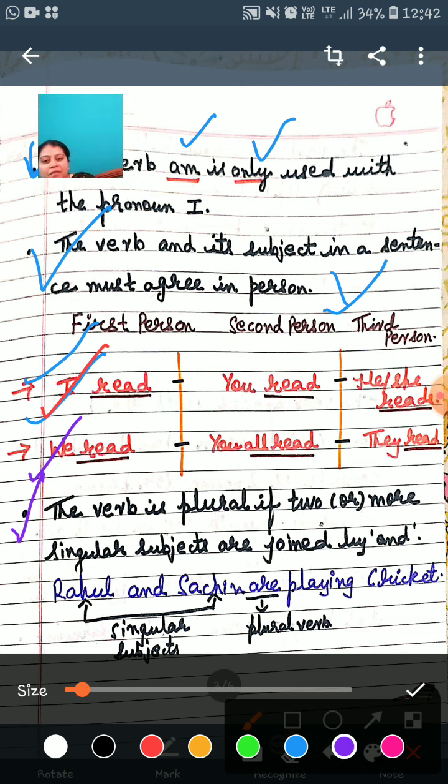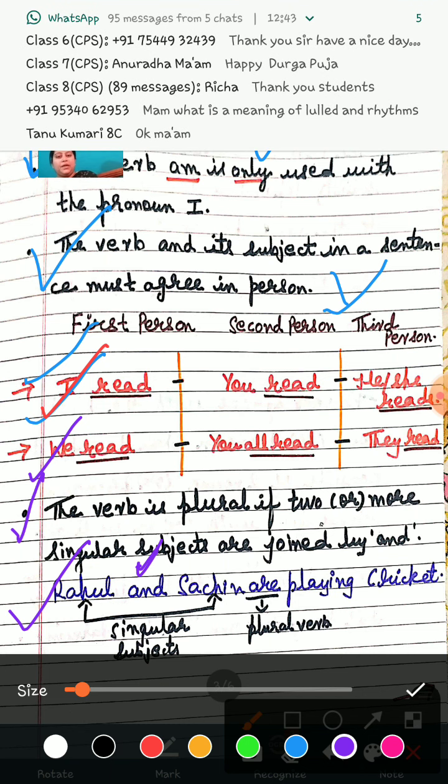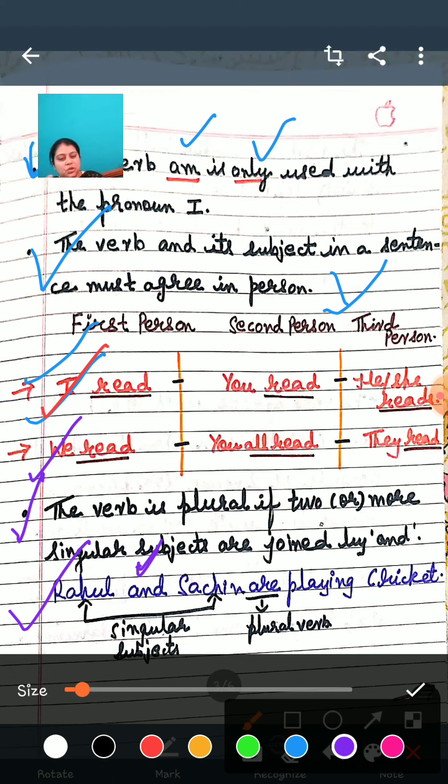Example, I have written here: Rahul and Sachin are playing cricket. So what are Rahul and Sachin, students? I hope my pick is clear. Rahul and Sachin individually are both singular, right?